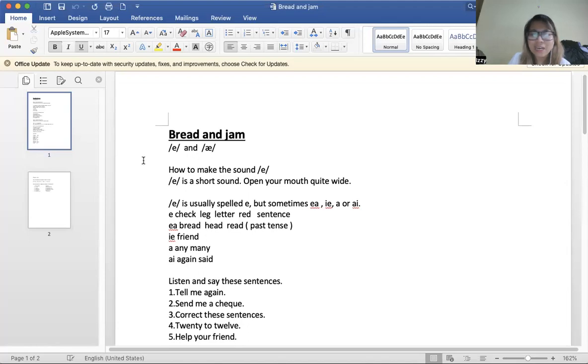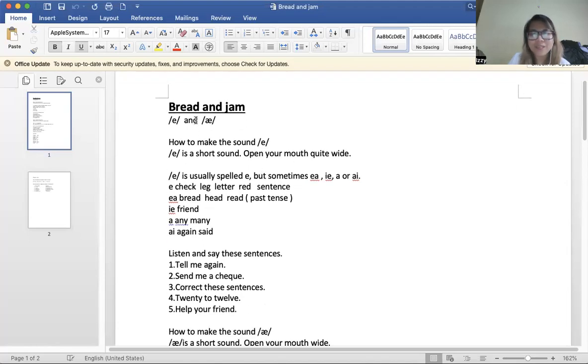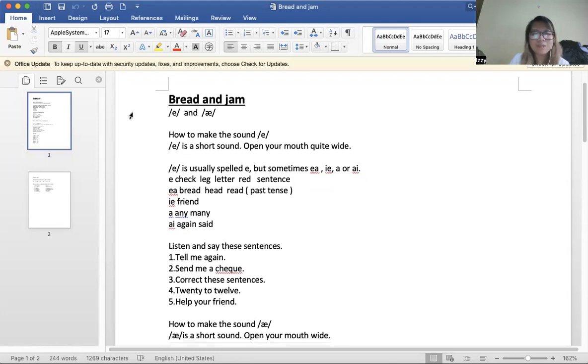Okay, so let's look at the title here: B-R-E-A-D. We can see this symbol here. This sound is the A sound, right? So bread. And you don't have to think about this other one because we haven't learned it yet. So let's look at the A sound.